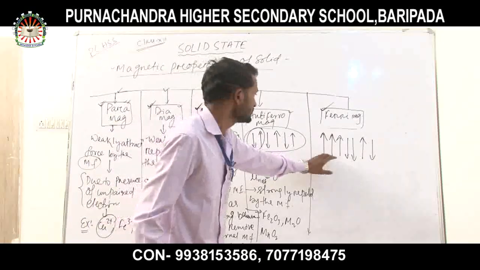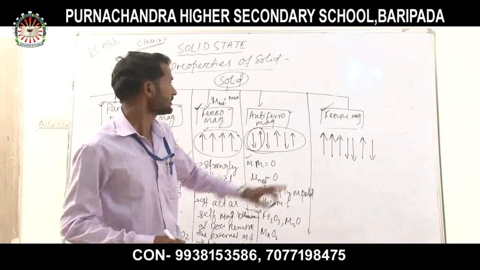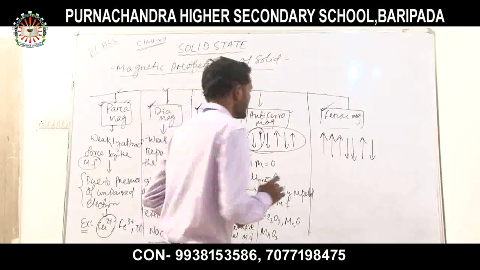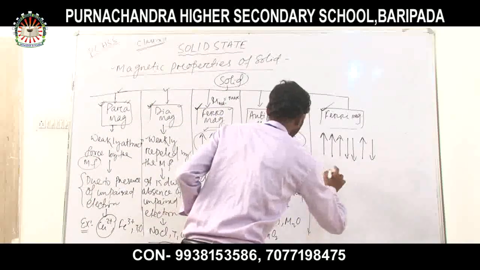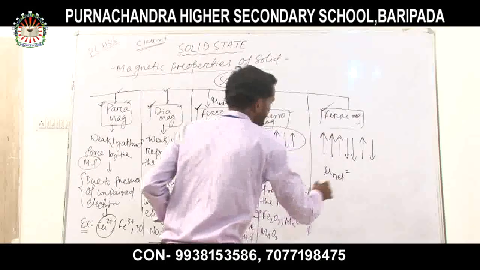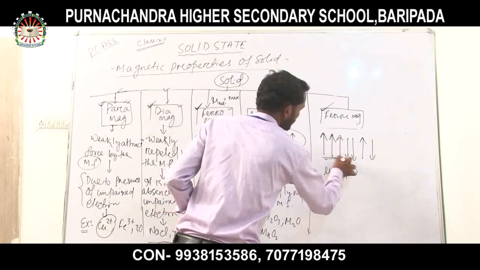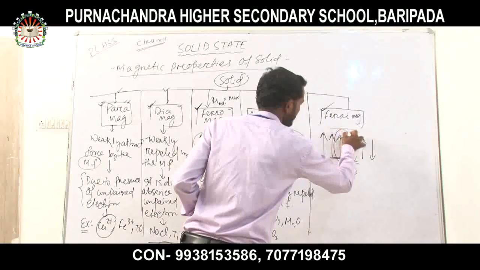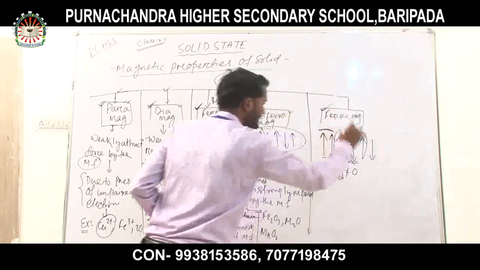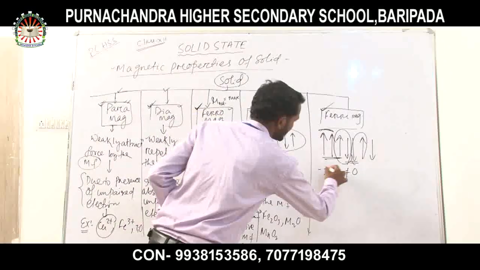This type of alignment of the dipoles is called a ferrimagnetic substance. Now the net magnetic moment is not equal to 0, because they will not cancel each other completely.